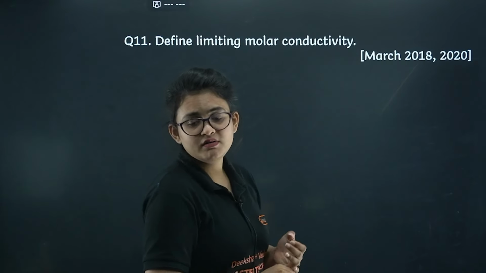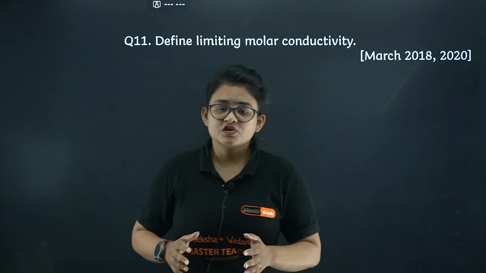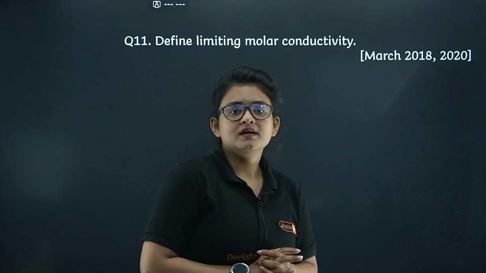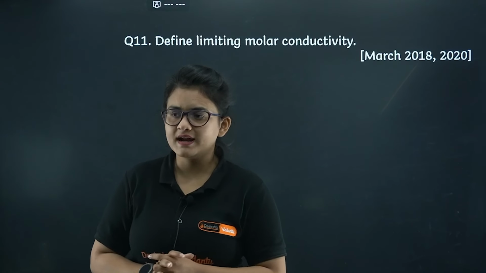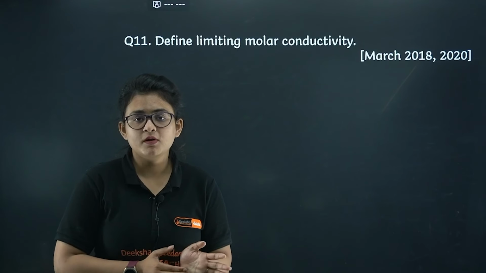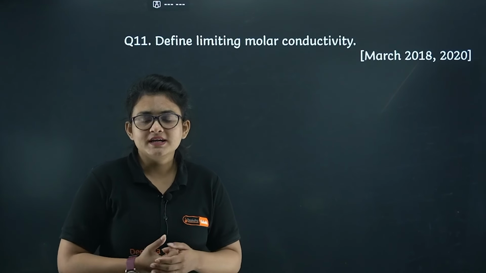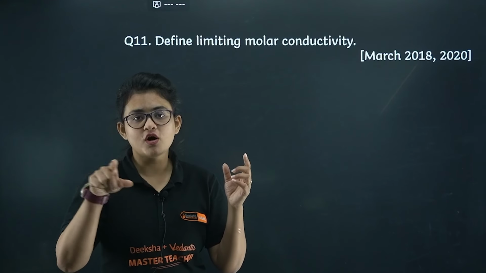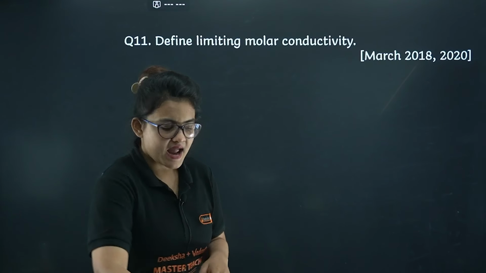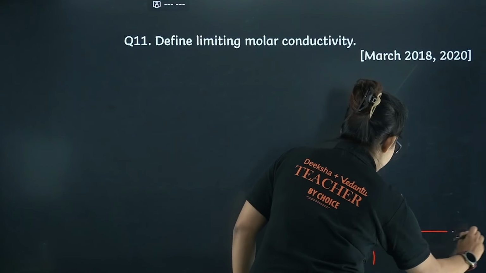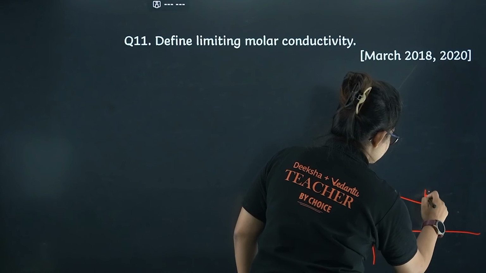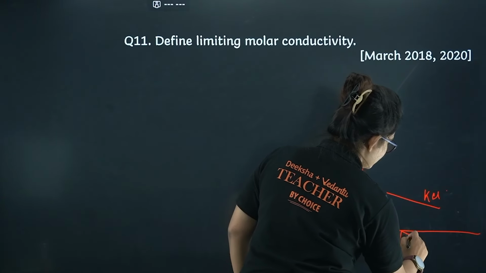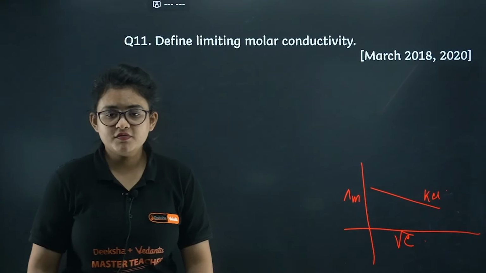So limiting molar conductivity is a very, very important concept. Basically, from the Debye-Huckel equation, we can plot a graph for the strong electrolyte, where we plot molar conductivity versus root of concentration. If you plot the graph, the nature will be something like this. Let's say I am having KCl, here I am having lambda m and here I am having root C.